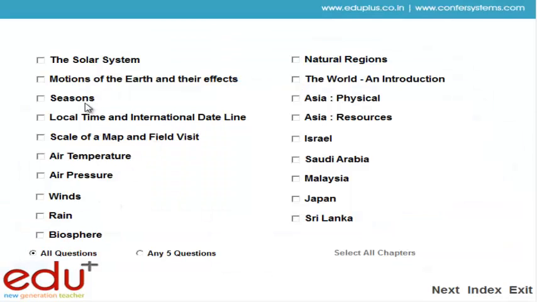In this option, two options are displayed. First is all questions and second is any 5 questions. The selected option is any 5 questions and the chapter selected is season. In this game, 4 different color arrows are given, which are the same as the options provided for the questions.